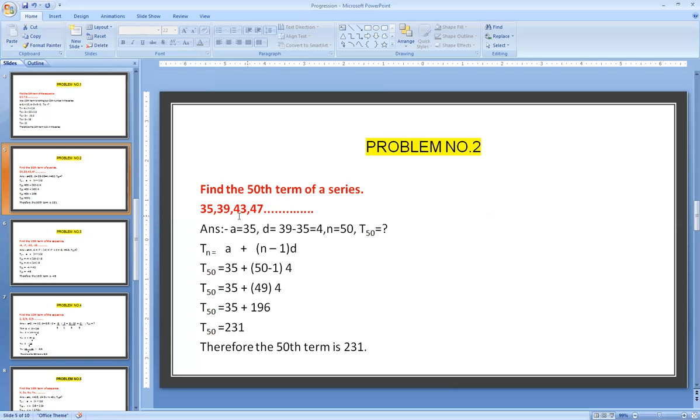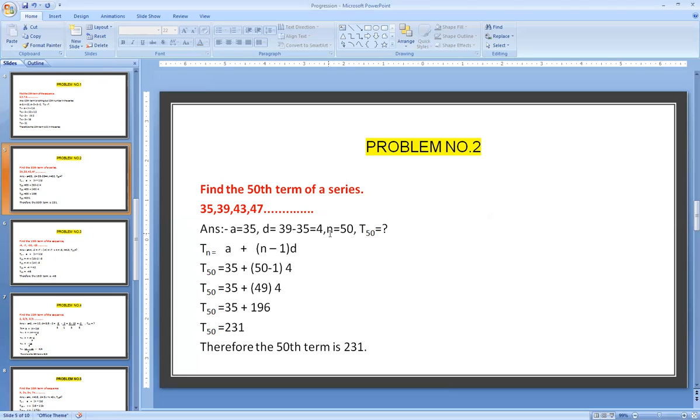When you see the differences, they should be constant and should not differ from one number to another. The differences always should be the same in an arithmetic progression. Therefore, 39 minus 35 is 4, 43 minus 39 is also 4, 47 minus 43 is also 4. In this series the differences are the same, so we call it an AP, that is, arithmetic progression.